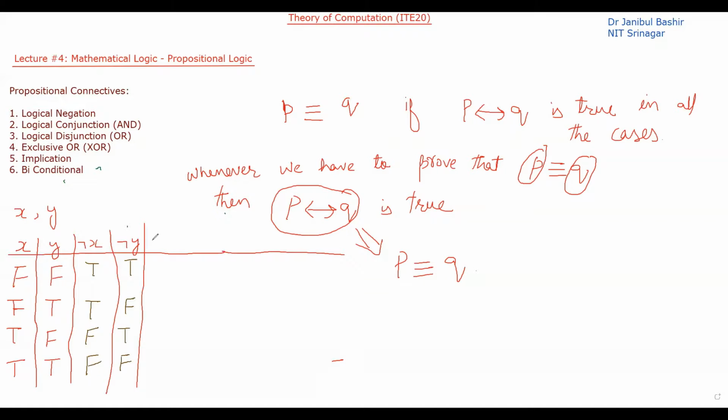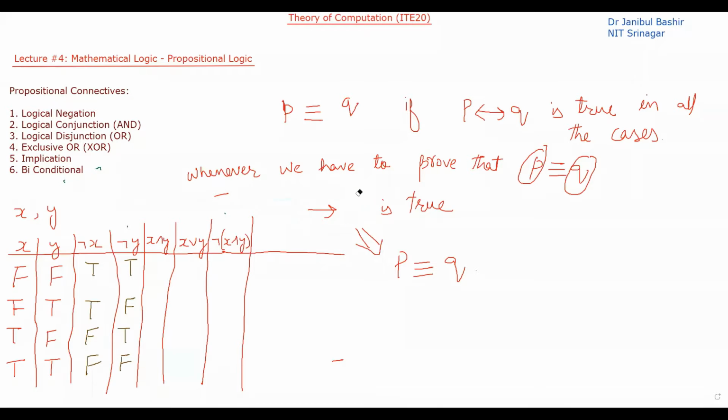What is x and y? x or y, not of x and y, not x or not y, not x and not y.